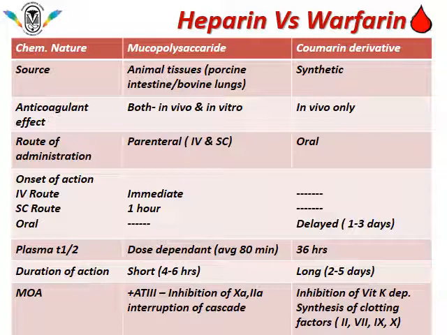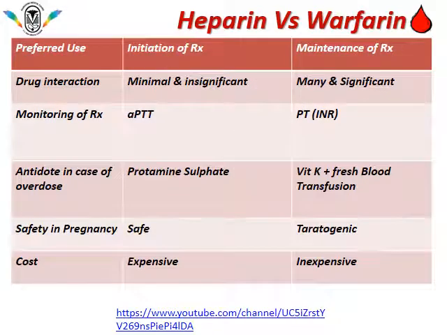If we compare the mechanism of action, heparin indirectly combines with AT3 and inhibits the clotting factors in the coagulation cascade, interrupting the cascade, whereas warfarin inhibits the synthesis of vitamin K dependent clotting factors 2, 7, 9, 10. Furthermore, heparin is preferred for initiation of therapy, whereas warfarin is used for maintenance of therapy.